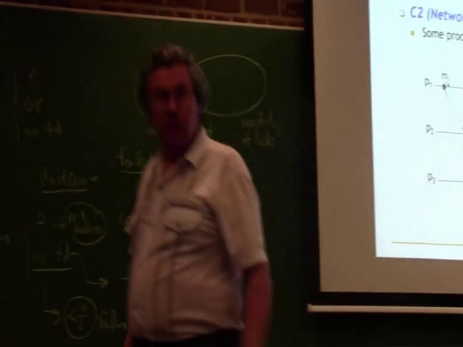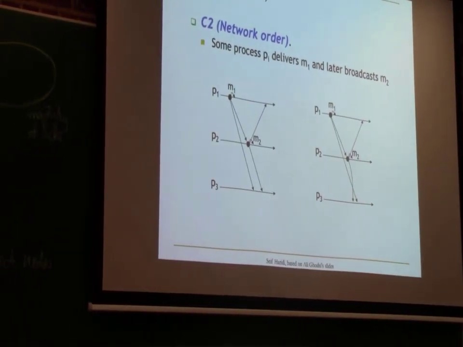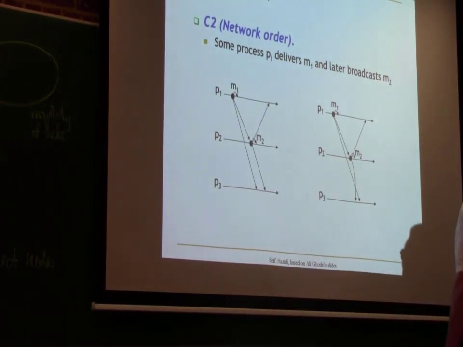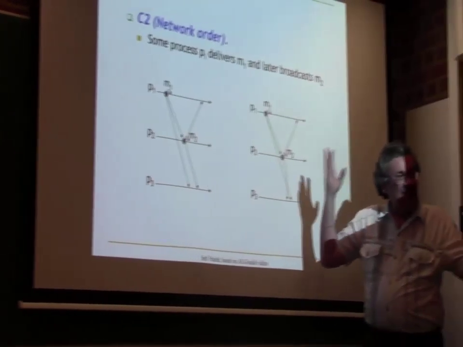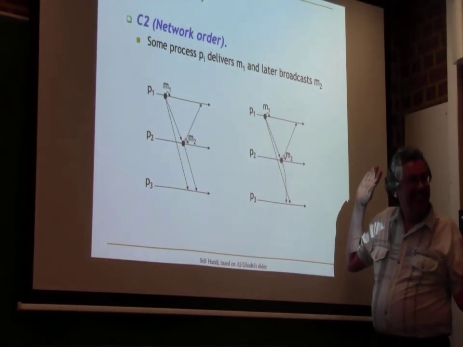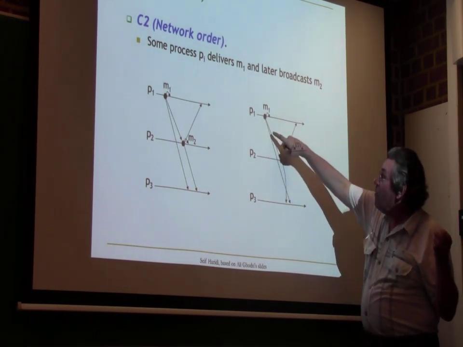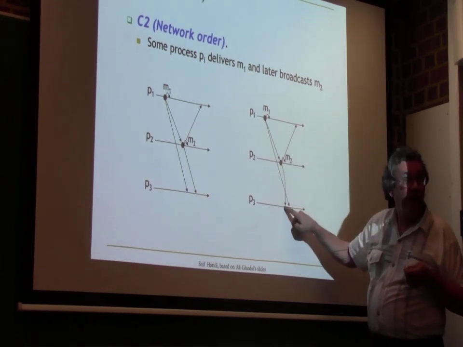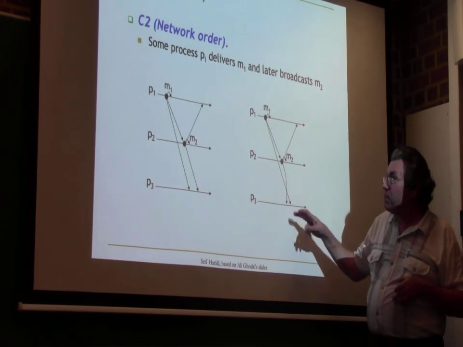Sorry, is it the same speed for the message leaving P1 to P2 and P3? Ah, the speed. The message delay. We don't know the message delay. It could be anything. There's no condition on message delay here. So here, the M1 message is very slow, and the M2 message here is very fast. It can happen. There's nothing preventing that.